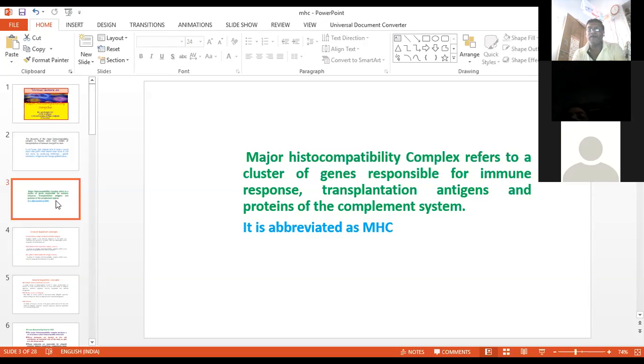Now the genes responsible for the major histocompatibility complex are a cluster of genes, just like the simple operon model. Because your operon model consists of the regulatory gene, the operator, the promoter, and the structural genes. In the same fashion, the histocompatibility complex consists of a cluster of genes. It is abbreviated as MHC.